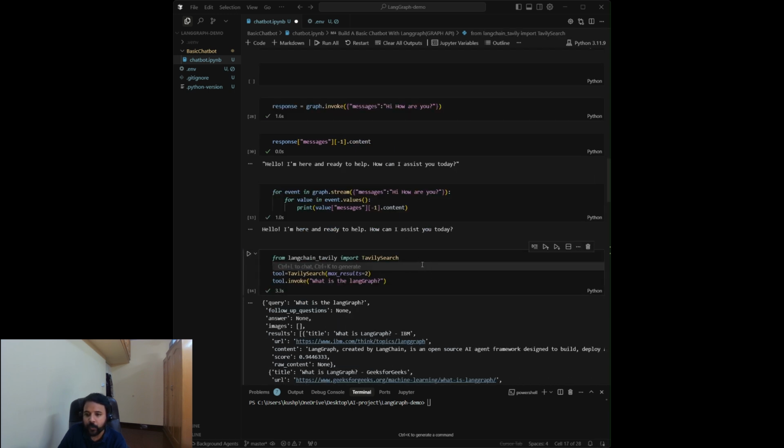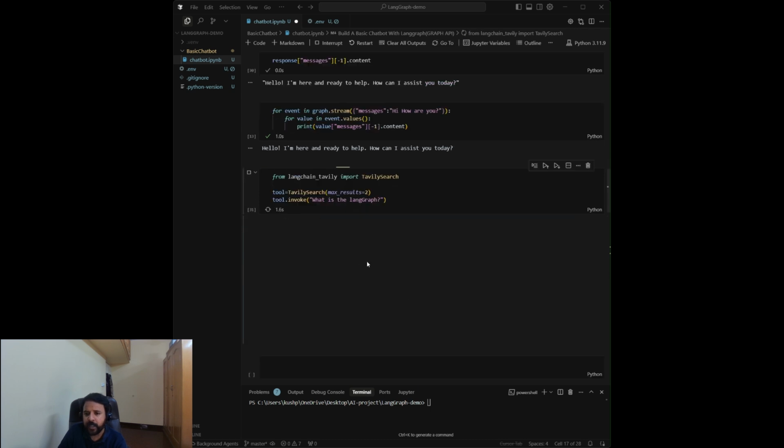Now I'm trying to create one tool here. That tool I'll pass to our LLM, and it will be built in with our LLM, so that our LLM can decide whether to use the LLM chatbot or whether to use the tool. So this is a Tavily search tool. This is for searching content on the web. You can use any other tool also, but Tavily search is free, so I've utilized this one. We are invoking this with the query, what is the LangGraph method here.